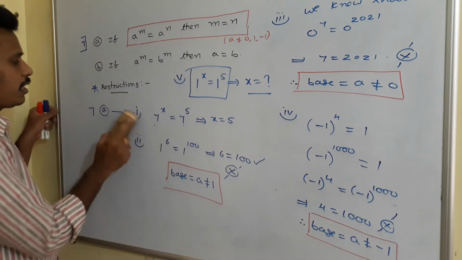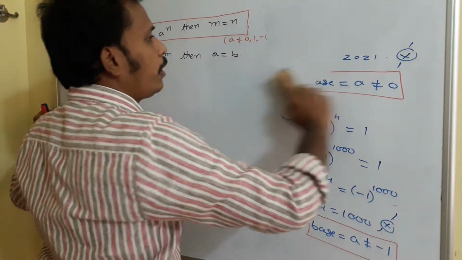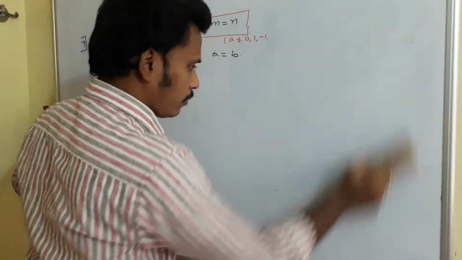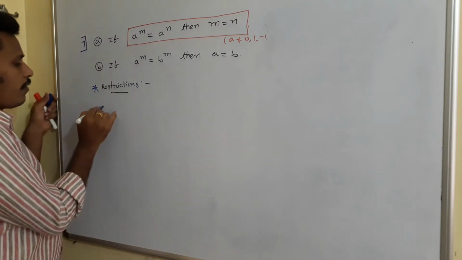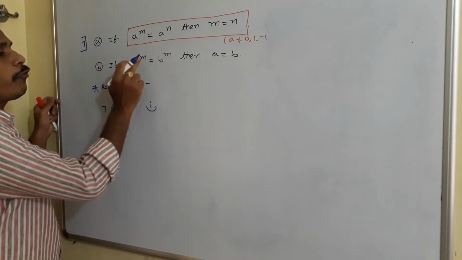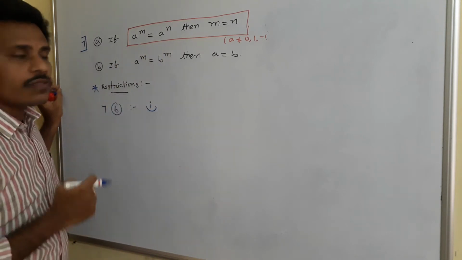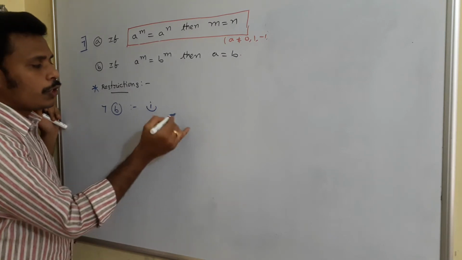Okay, I am just erasing this. Just think about 7b. I will give you some restrictions on 7b now. Okay. 7b. What is 7b? Here we need to discuss: if powers are equal, then bases will become equal. You just think about it.